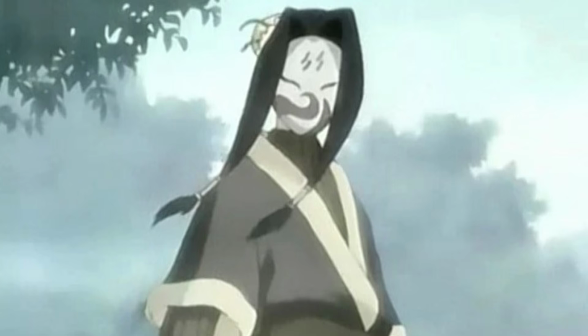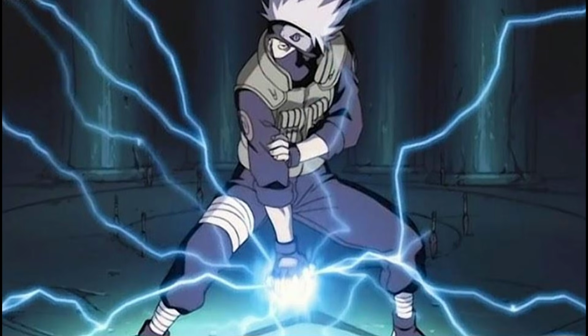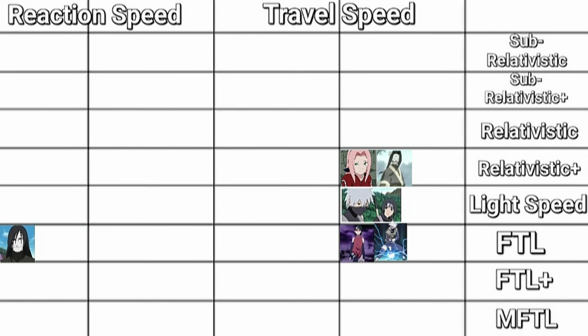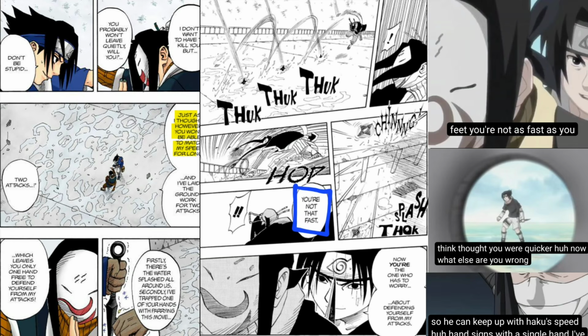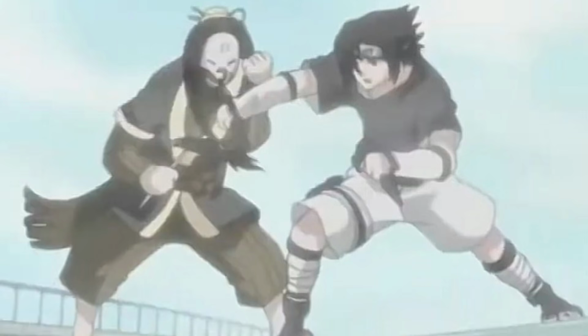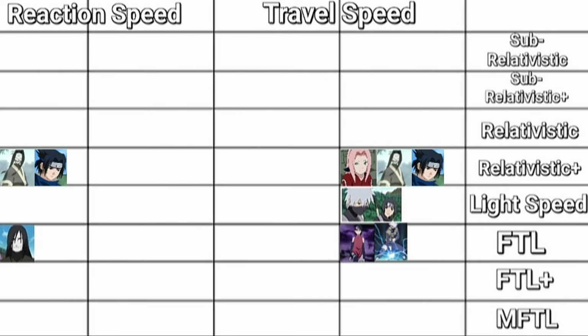So Haku, not in the mirrors, at the minimum should have relativistic plus travel speed. And by the way, Part 1 Kakashi has FTL travel speed via Chidori, which I proved earlier. Now we add Part 1 Sakura, Haku, and Kakashi, and our board looks like this. Now Sasuke can go relative to pre-mirrors Haku in speed, and even a bit faster because he says Haku isn't that fast. So Sasuke at minimum has relativistic plus travel speed too, and Haku can still react to him, which gives Haku relativistic plus reaction speed. Sasuke can also react to Haku, so he too gets that. Adding it to the board.